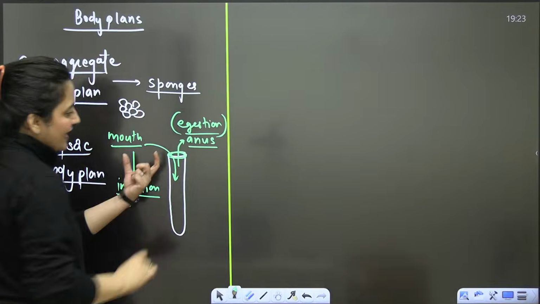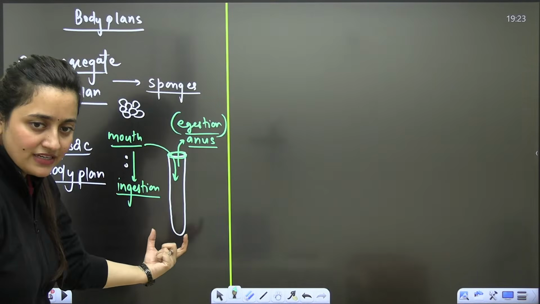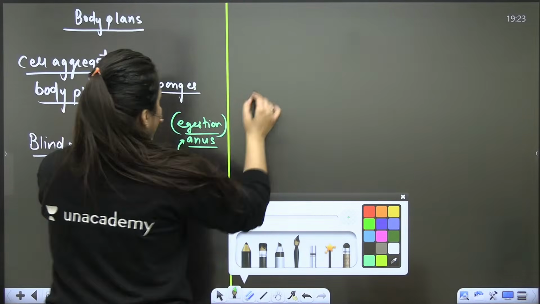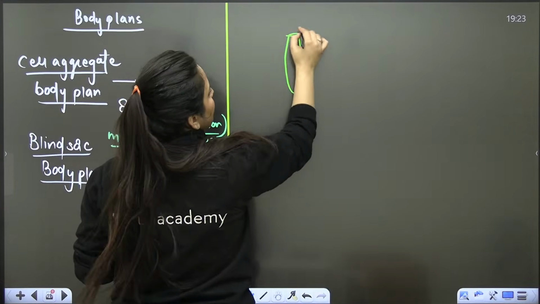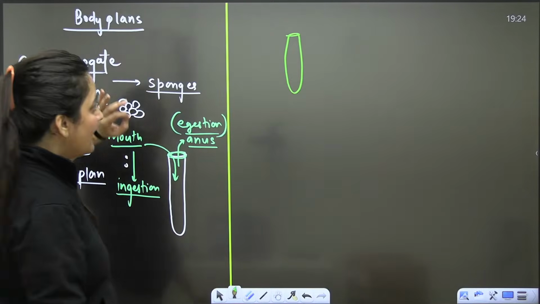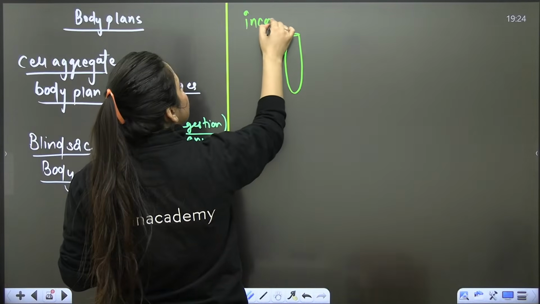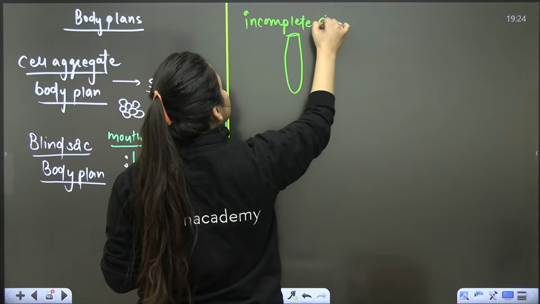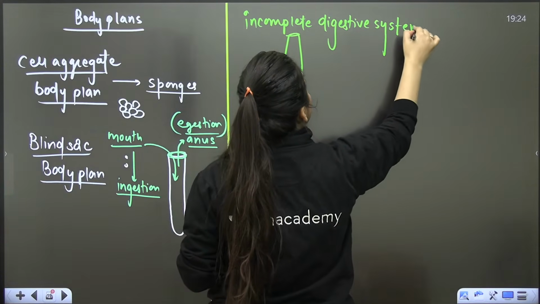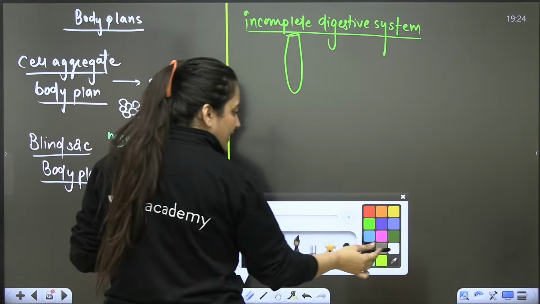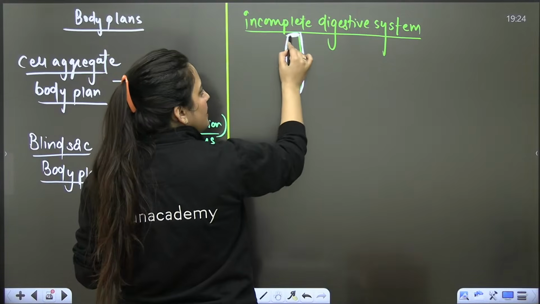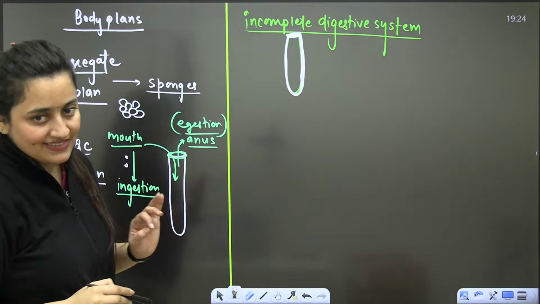So when you see such an arrangement where one side is open and the other side is closed, that is blind sac. If any organism is having that type of body plan, so that organism is having blind sac body plan, and when you talk about their digestive system, it is an incomplete digestive system. This digestive system is incomplete, right? Because the same opening is serving as a mouth as well as an anus.